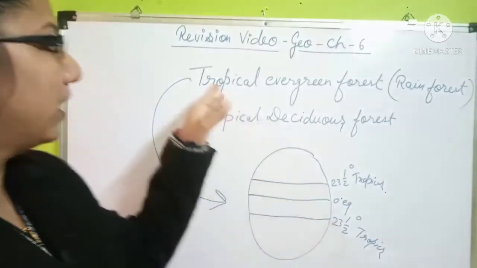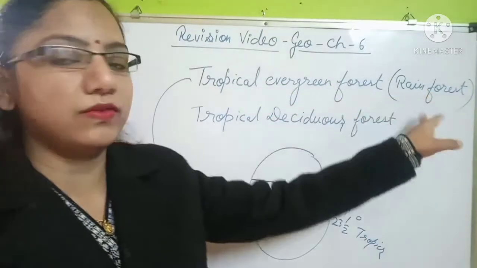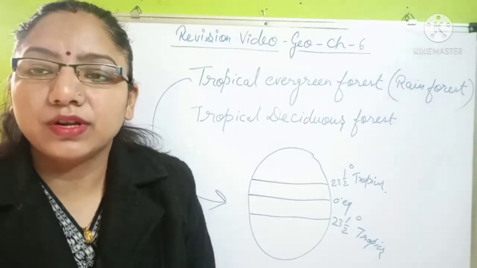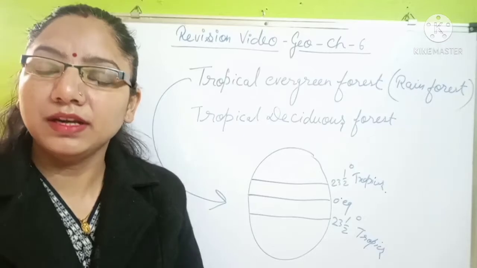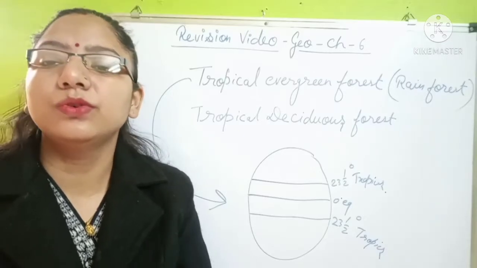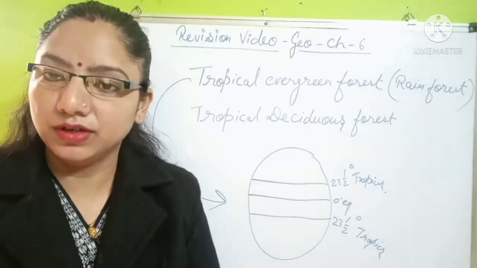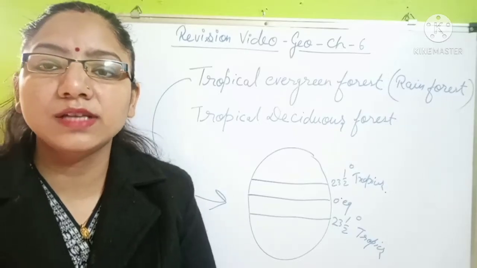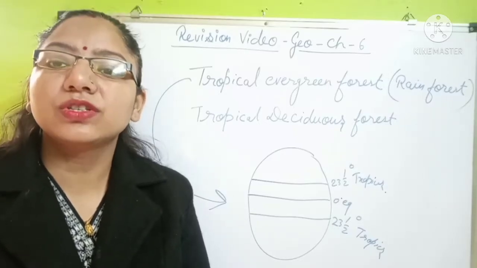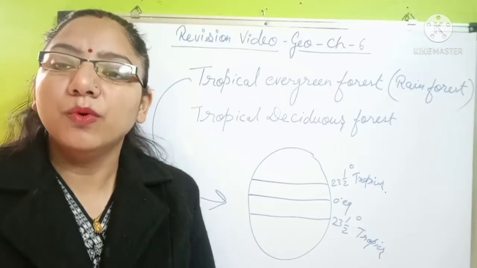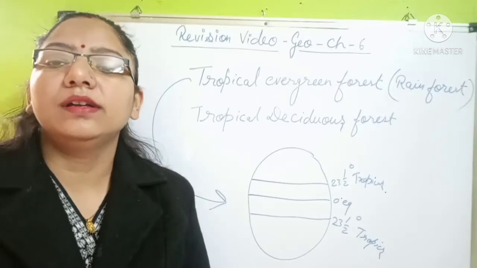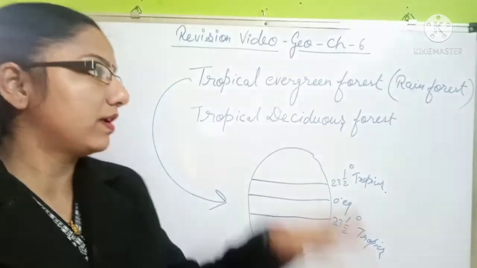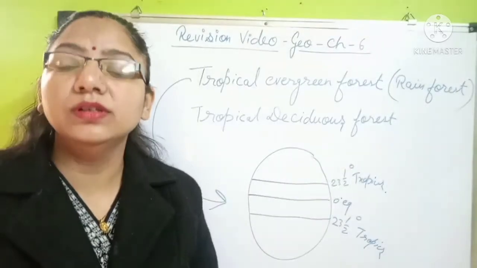And the rainforest areas are also known as the lungs of the earth, because these areas are evergreen, due to which the earth is receiving more minerals, and the rain is also there. So that's why these areas are known as the lungs of the earth.